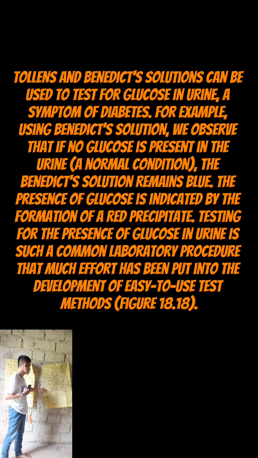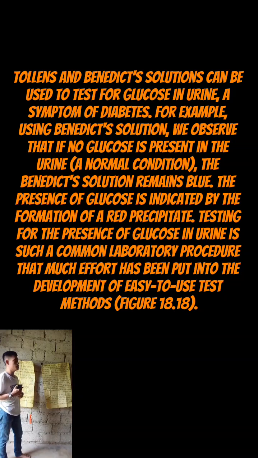Testing for the presence of glucose in urine is such a common laboratory procedure that much effort has been put into the development of easy to use methods. So in these Tollens and Benedict solutions, if no glucose is present, which is the normal condition, the color is blue.